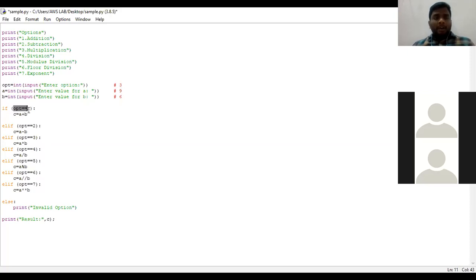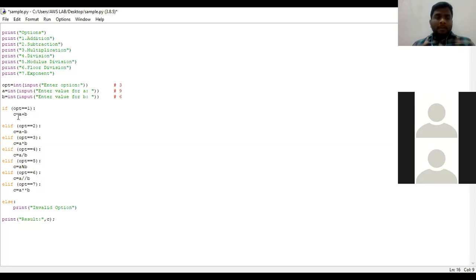So 3 equal to 1. Is 3 equal to 1? Look here. The if condition has failed, so it does not enter into the body and does not perform any statement or execution. Here the if statement has failed, and it does not enter into the body of if.